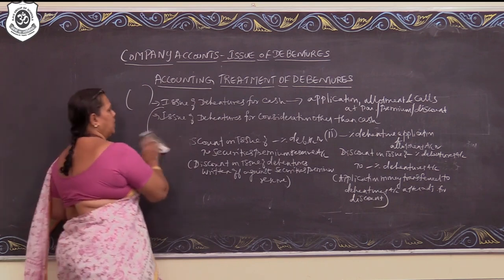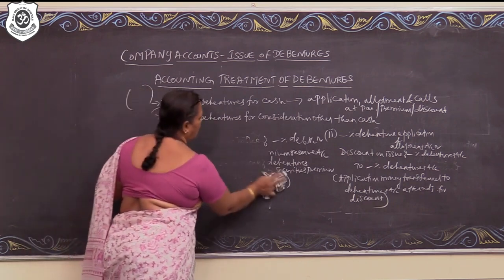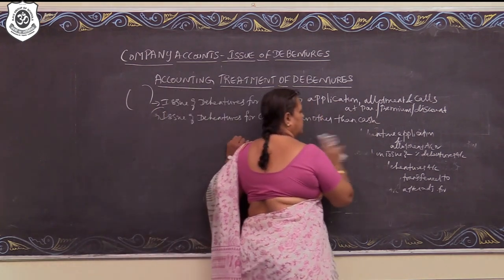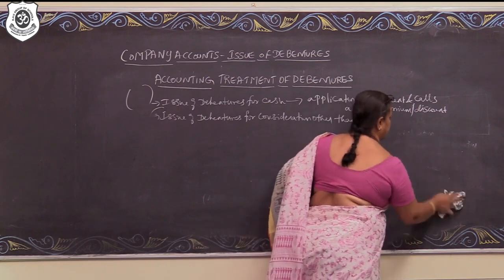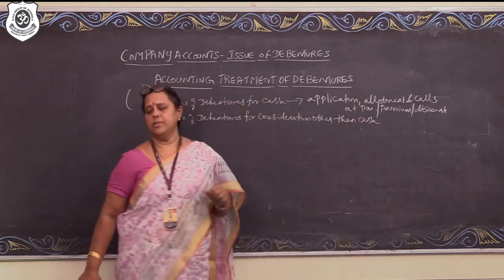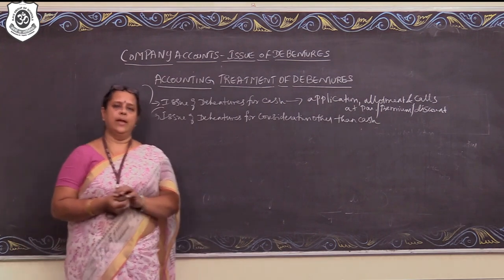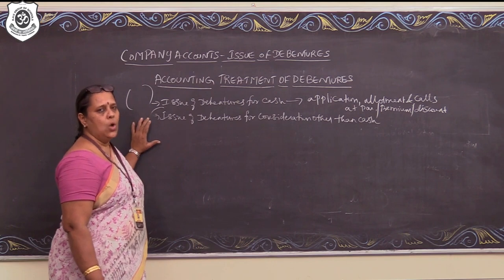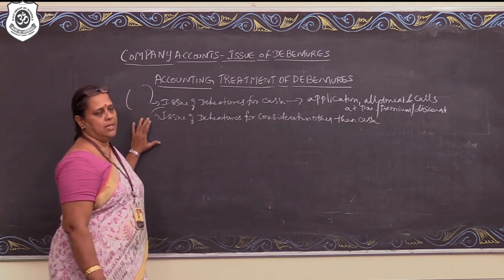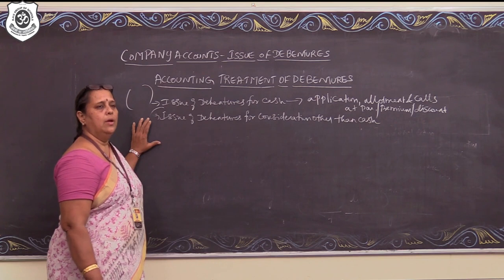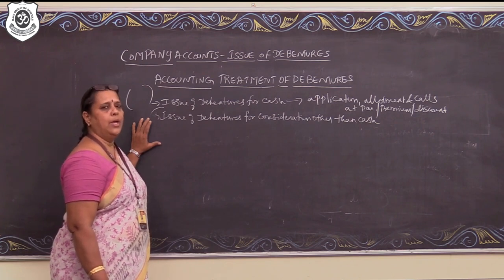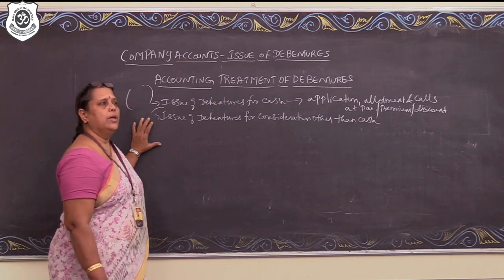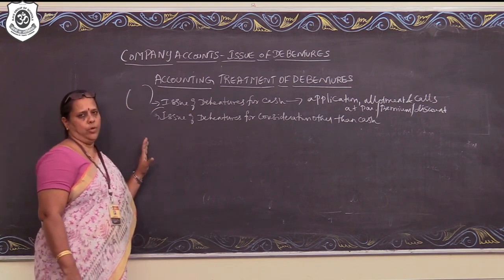Now, going to the next one is issue of debentures for consideration other than cash. Issue of debentures for consideration other than cash, like shares, when the company acquires a business or when the company purchases an asset. The company, instead of giving cash, can make payment in the form of debentures. Now, what are the advantages of issuing debentures from the company point of view?